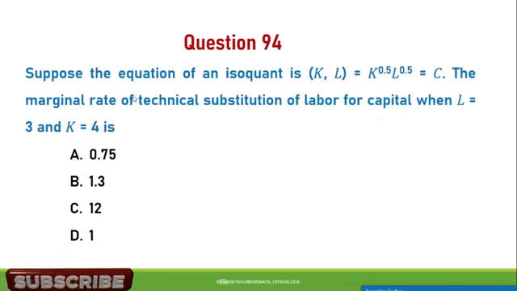Question number 94. This needs some mathematical part, but I show you the answer only and you can go further and dig the answer. Suppose the equation of an isoquant is K to the power of 1/2 times L to the power of 1/2, which is equal to C, and the marginal rate of technical substitution of labor for capital when L is equal to 3 and K is equal to 4 is A. 0.75, B. 1.3, C. 12, D. 1. So the correct answer is B, 1.3. When we calculate the values, you find this 1.3.